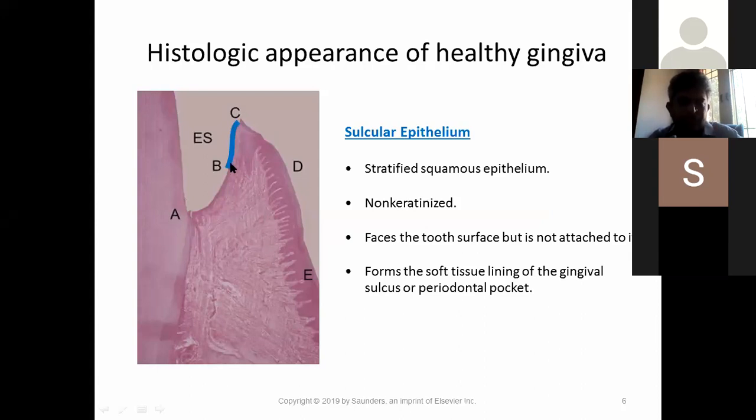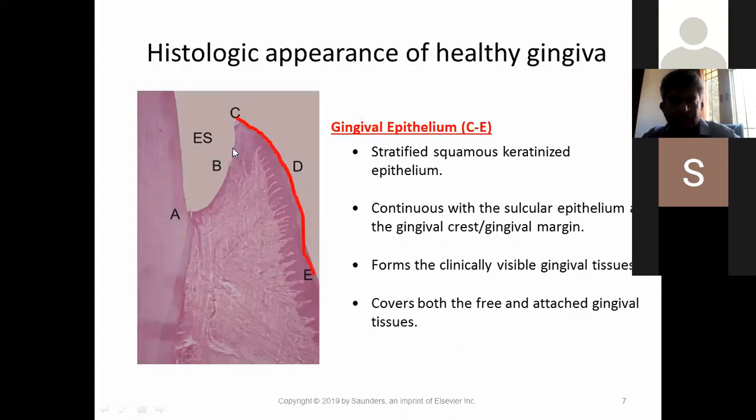It can be moved with the periosteal elevator or with the probe, and it forms the soft tissue lining of the gingival sulcus or the periodontal pocket. What is the pocket? We'll be telling you in subsequent slides. So this is the normal. So you have the outer epithelium, the sulcular epithelium, the junctional epithelium in its normalcy, what we are showing you now. Okay, next slide.